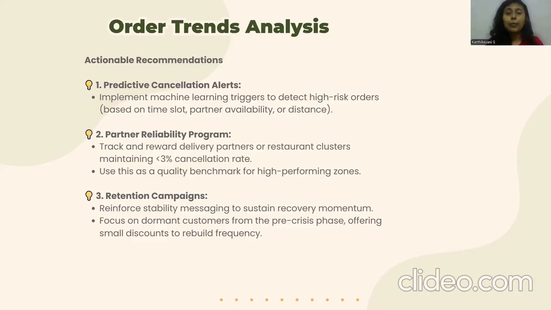The second one is a partner reliability program. We need to track and reward delivery partners and restaurants which maintain less than a 3% cancellation rate or less than a 5% cancellation rate based upon our standards. We can use this as a benchmark to categorize high performing zones and reward them. The third one is retention campaigns. We need to implement messages and be in constant communication with the customer base to get them to start ordering using the app. So we need to focus on our customers who were very active during the pre-crisis phase and offer discounts to them to rebuild the order frequency.